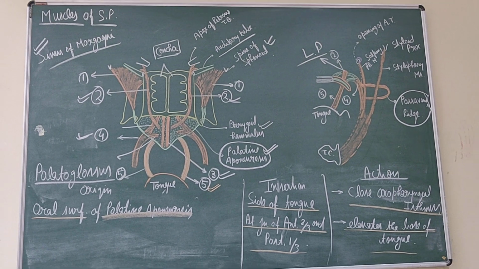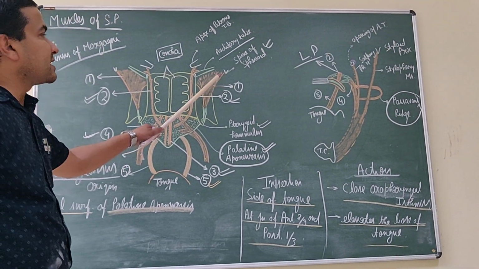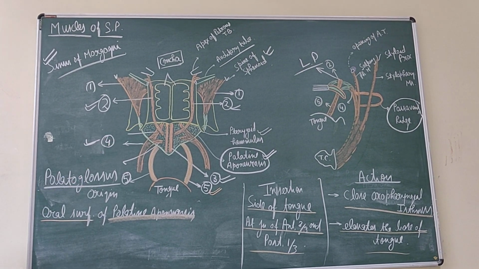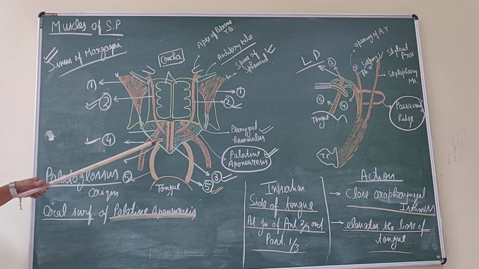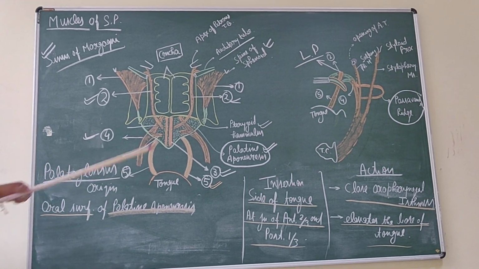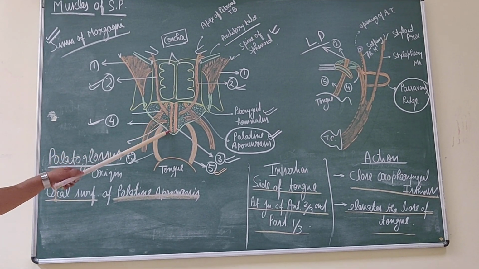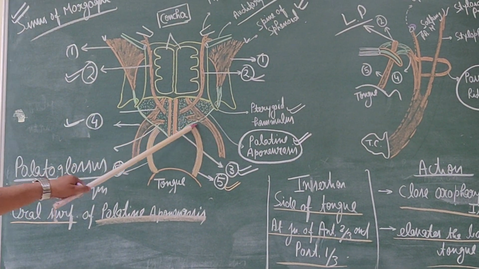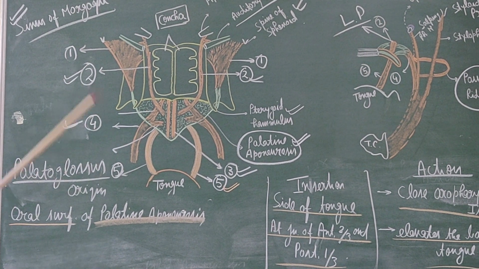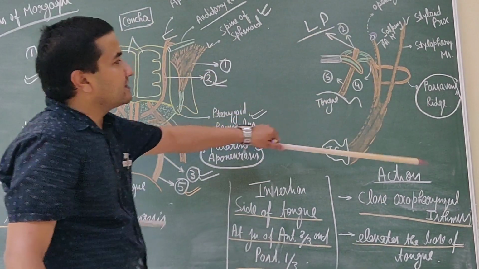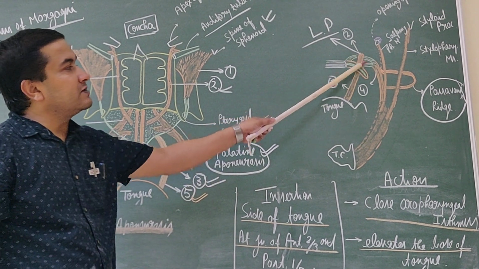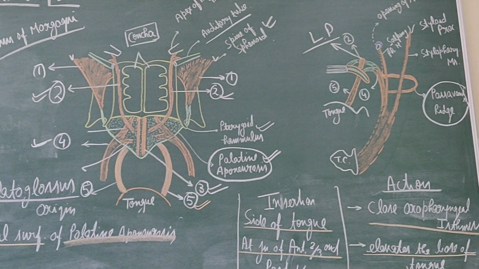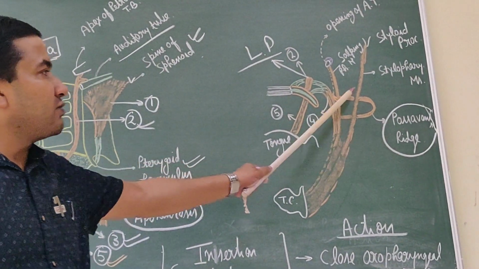So overall, there are five pairs of muscles: tensor veli palatini, levator veli palatini, then the palatopharyngeus by two fasciculi, the only intrinsic muscle, the musculus uvuli, and the palatoglossus muscle. This is the coronal section and this is the transverse section of the soft palate. There are two fasciculi. From the two fasciculi, this is the levator veli palatini muscle, and this is Passavant's ridge.